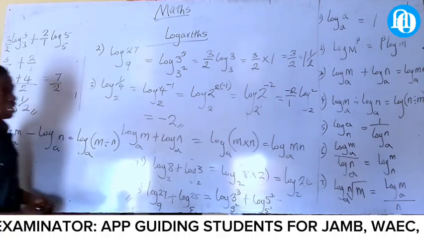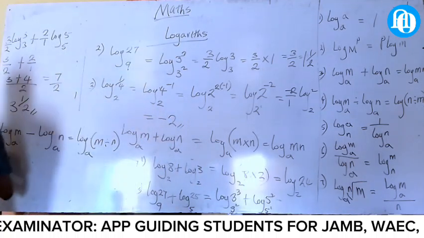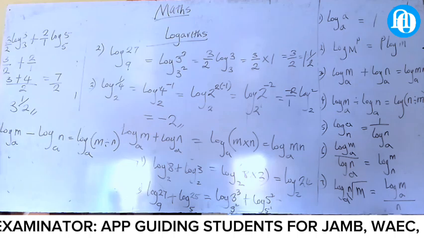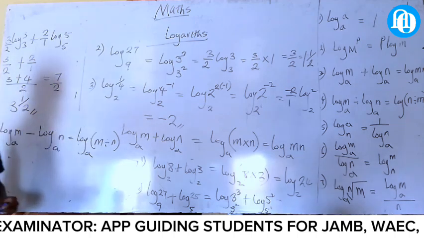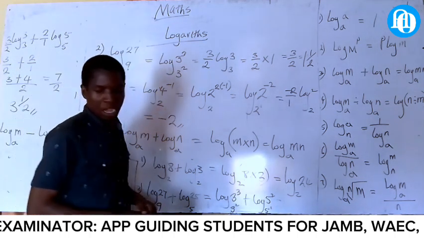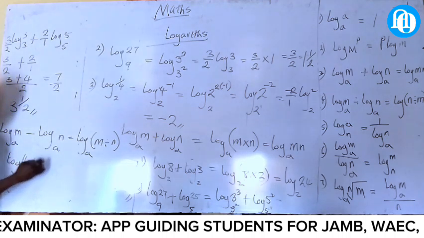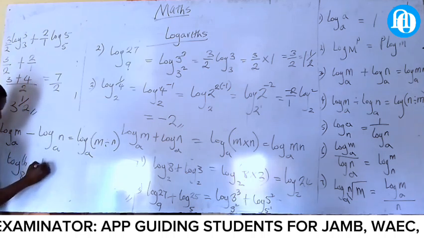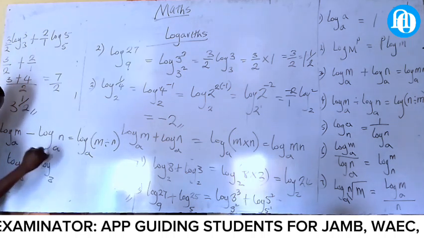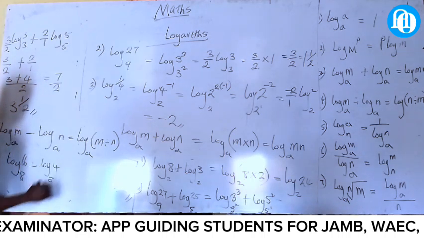Now, let's all look at an example of this. Number 1, example. To do this, let's all look at log 8 of 16 minus log 8 of 4.